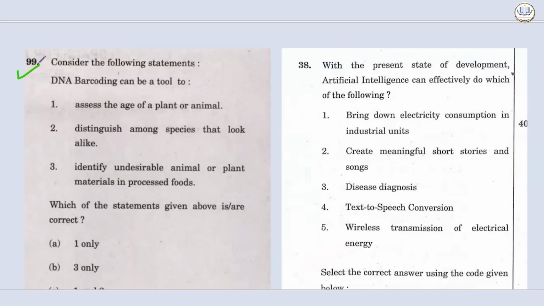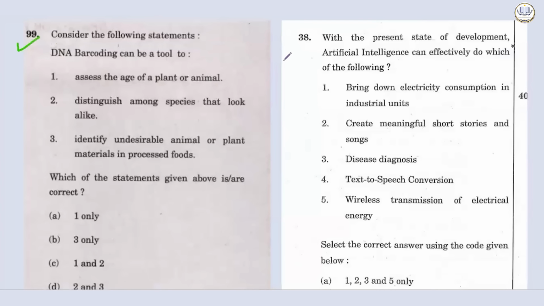Statement 2 is distinguish among species that look alike. It can be done. Identify undesirable animal or plant materials in processed food. Again, this can be done. But age is something which is over the top, trying to give some kind of application which is too much wider. We had another such fallout of option D.